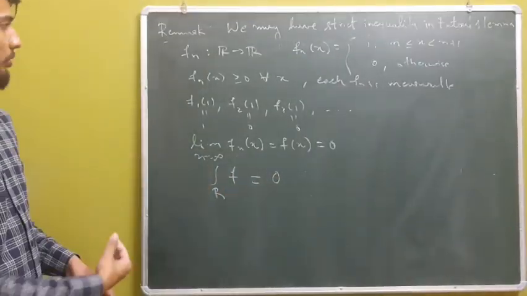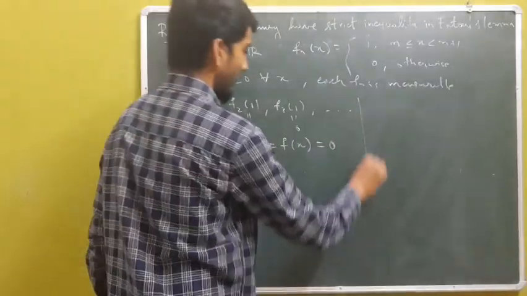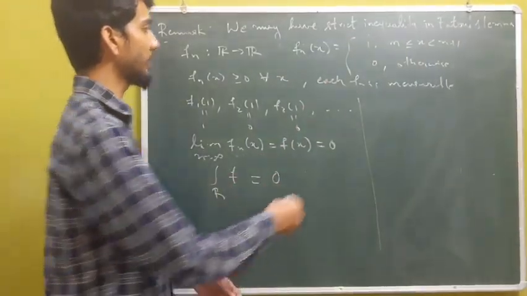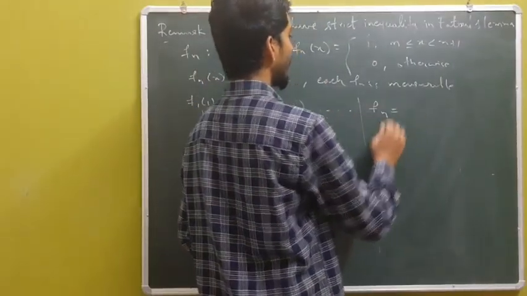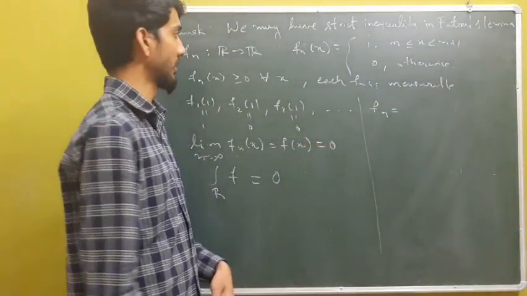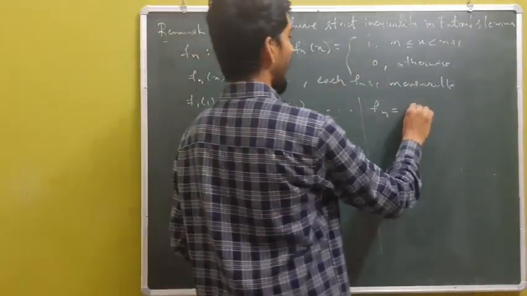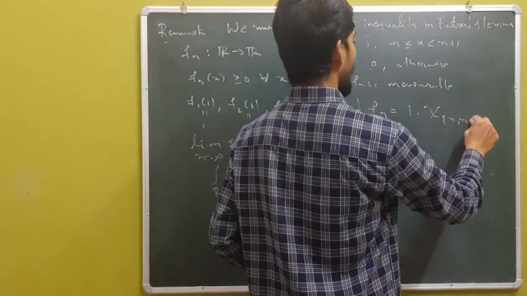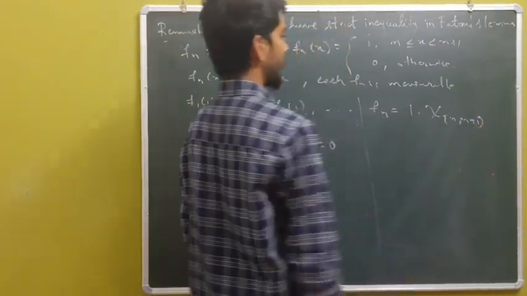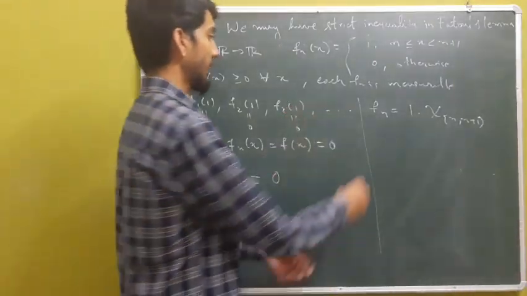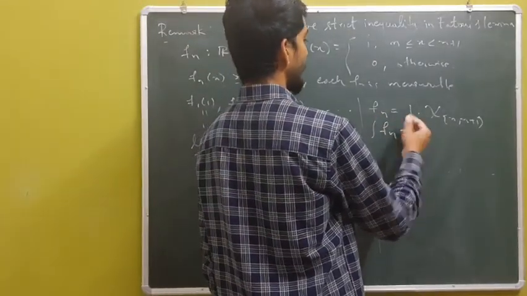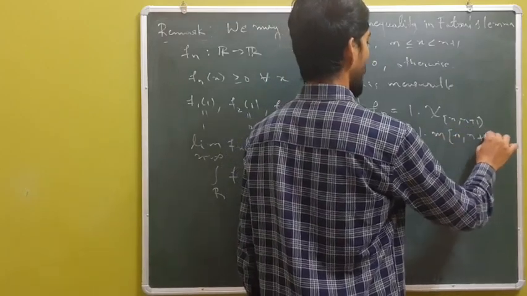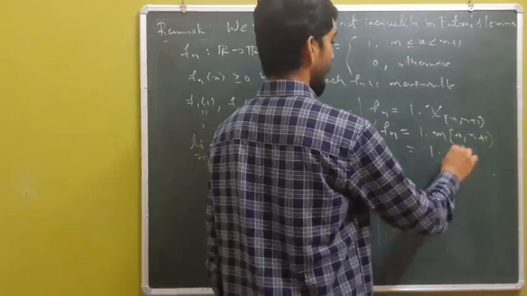And now coming to fn, since fn as said is a simple function, I can express fn as a linear combination of characteristic functions, which is nothing but 1 into chi over the set which is defined, n to n plus 1. So seeing the integral of fn, this is nothing but 1 into measure of the set n to n plus 1, which is nothing but 1.